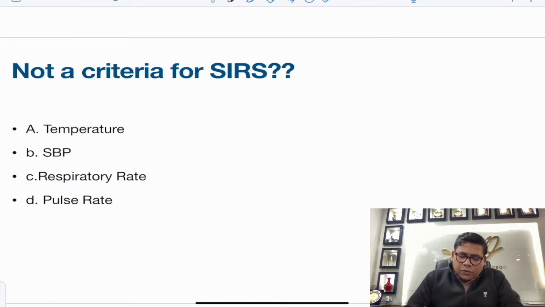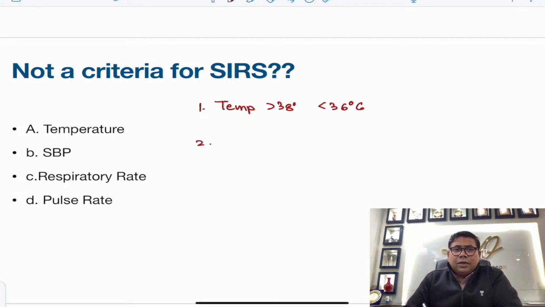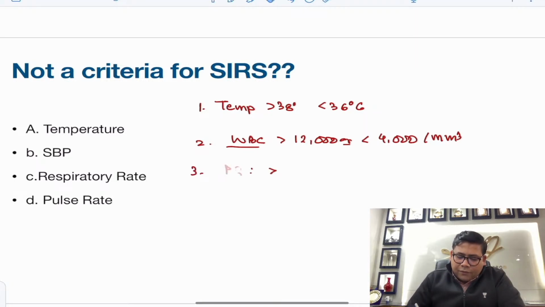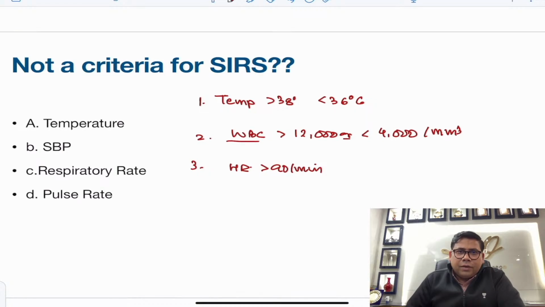SIRS, what is not? So you need to understand temperature more than 38 degrees Celsius or less than 36 degrees Celsius. Point number one. The second thing is the WBC count, more than 12,000 or less than 4,000 per mmQ. Then third is pulse rate, or you can say heart rate, more than 90 per minute.